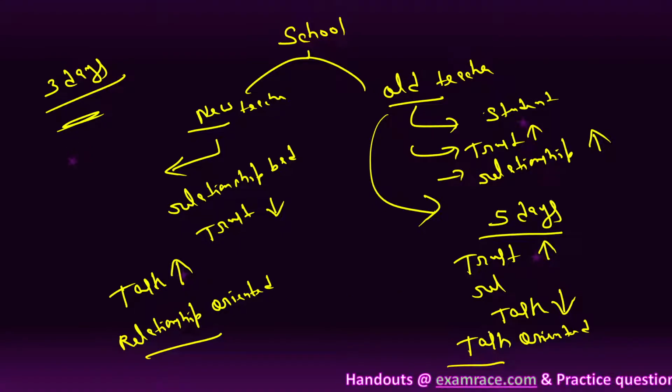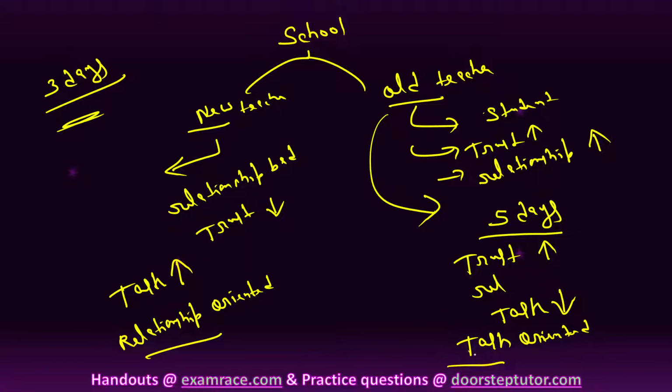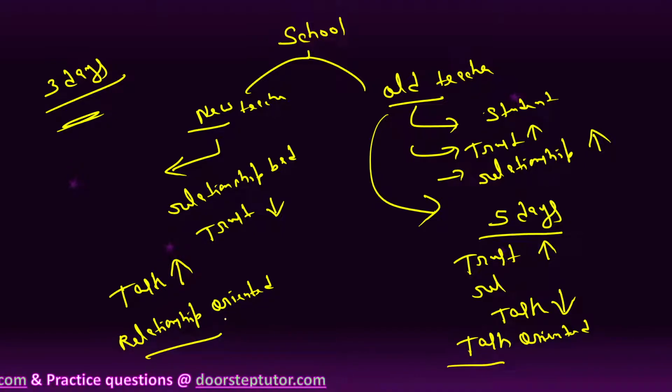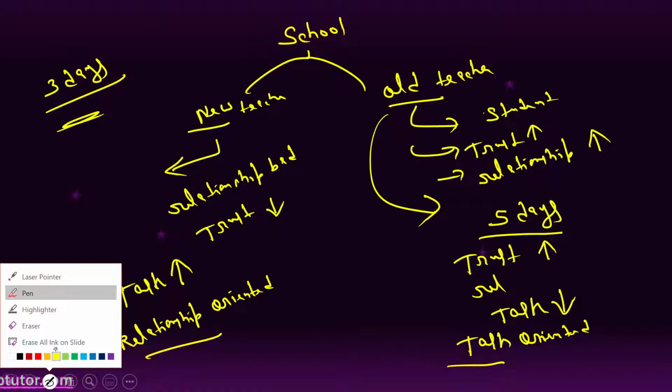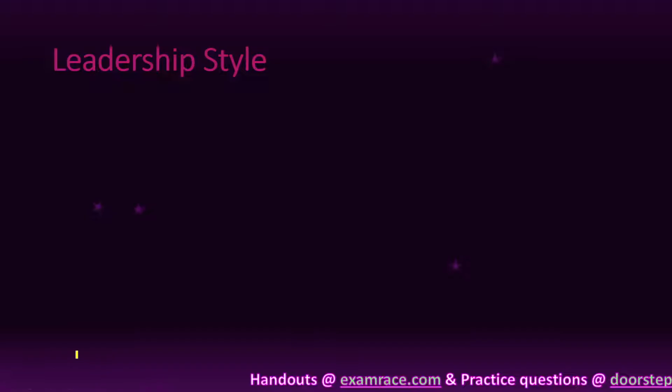And here the old teacher's task is not good, so he has to improve his task. So this is called task oriented and this leadership is called relationship oriented. Understood from this example what is the task oriented leadership style and what is the relationship oriented leadership style. Now see the next slide.